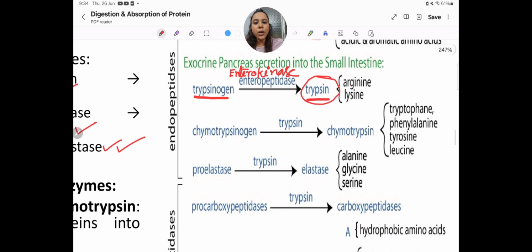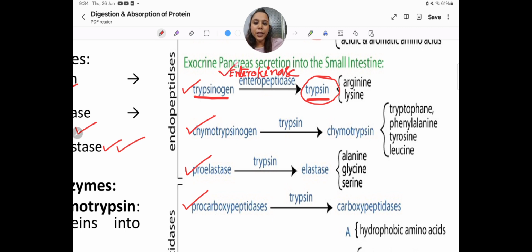Now, the exocrine pancreas secretion into the small intestine. The pancreas secretes trypsinogen, chymotrypsinogen, proelastase and procarboxypeptidase, all in inactivated form. They cannot cleave the protein now. So how will they get activated? By trypsin. And how does trypsin get activated?